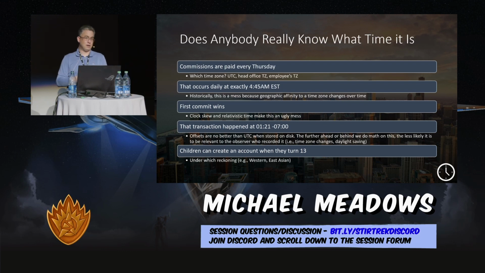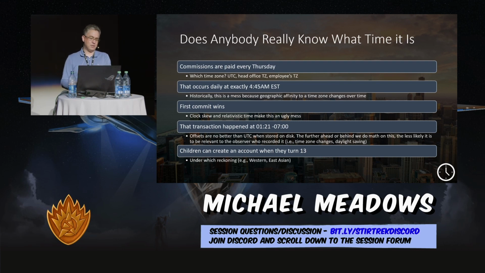First commit wins. So I was talking about clock skew and the speed of light. Google has a product called Cloud Spanner. And Cloud Spanner is supposed to be strongly consistent on global scale commits. The way they do that is they actually position GPS all over their data centers, because they can't rely on network synchronization algorithms to ensure that the first one is properly recorded. Clock skew throws all of that out the window.